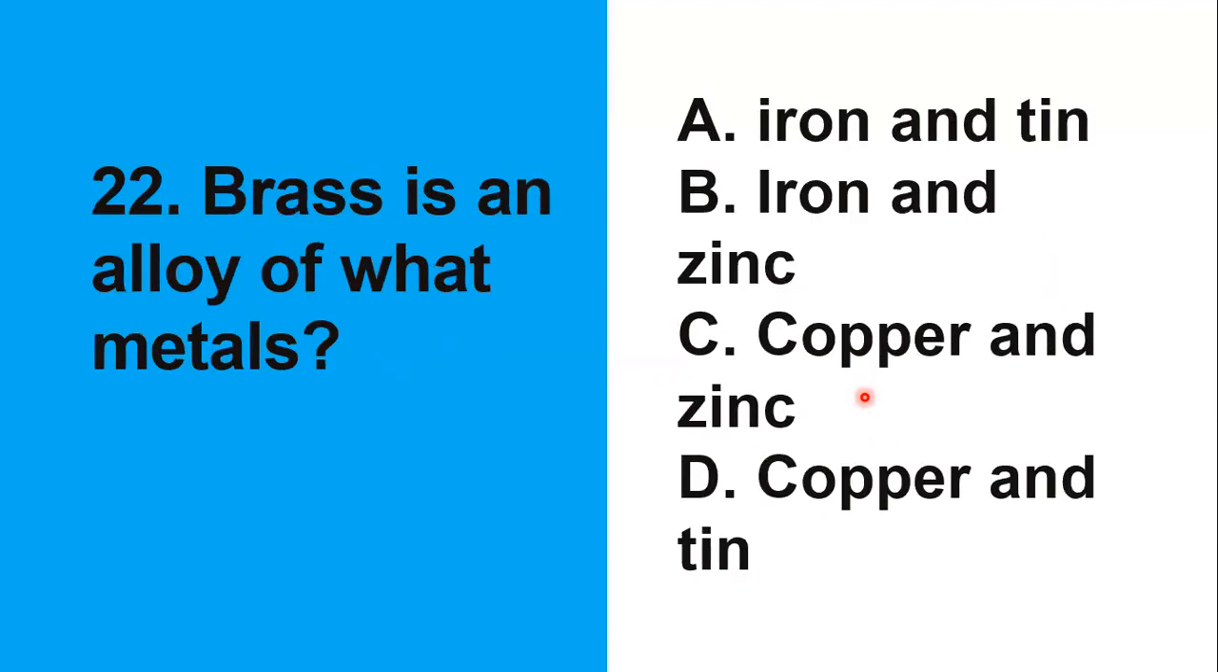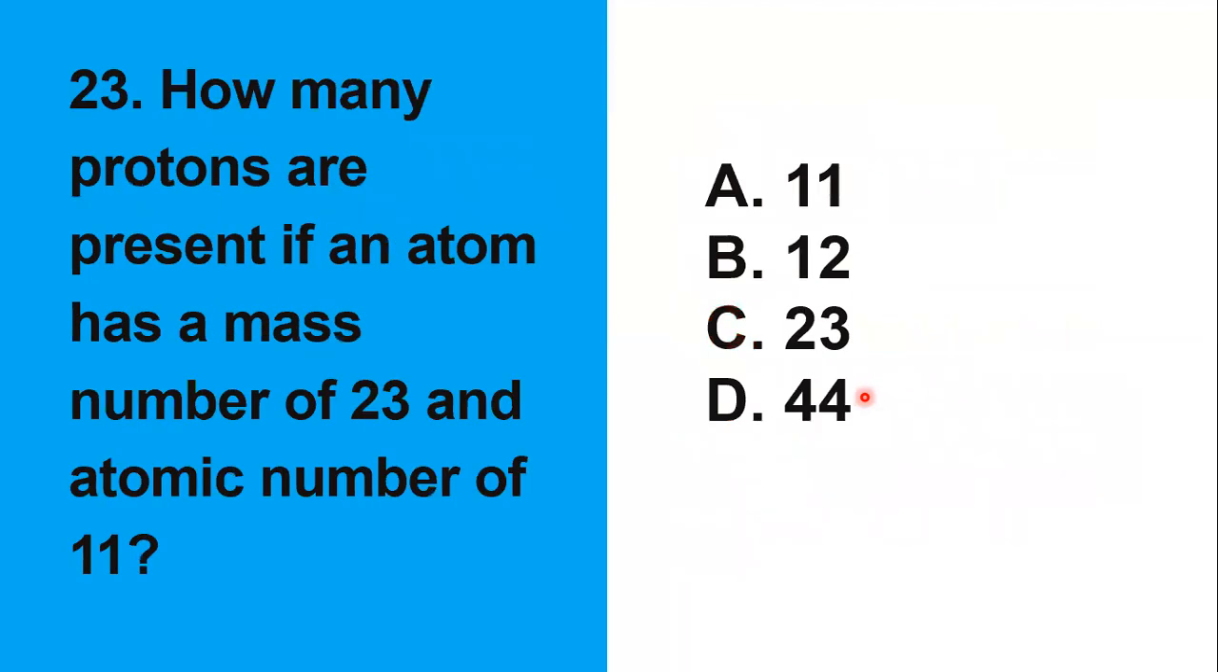22. Brass is an alloy of what metal? Si brass po sa alloy of metals natin. Pag brass po, please remember brass: copper and zinc. 23. How many protons are present if an atom has a mass number of 23 and an atomic number of 11? So, ilan daw ang protons nito? Remember, pag si protons, the same number po sa atomic number. Atomic number is equal to protons is equal to electrons, which is 11.